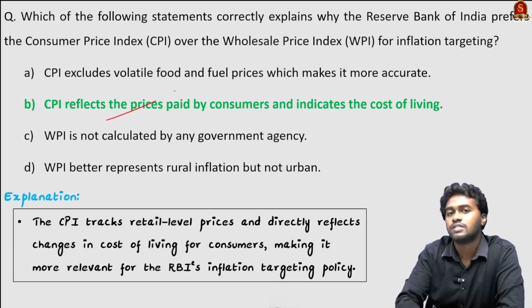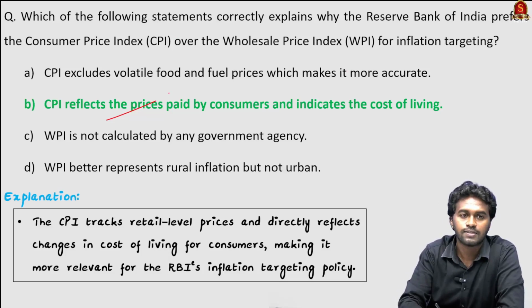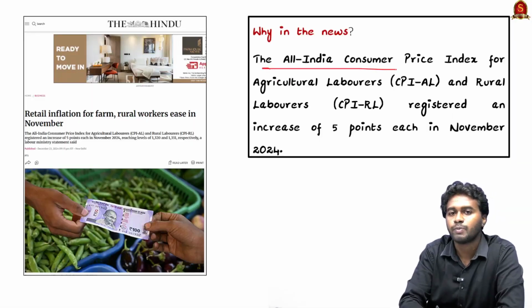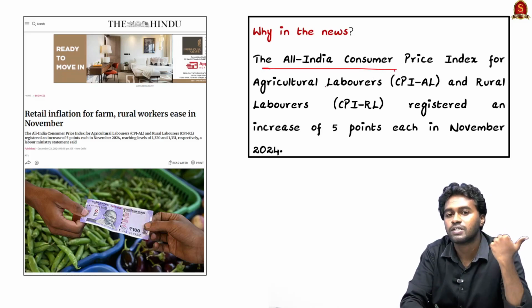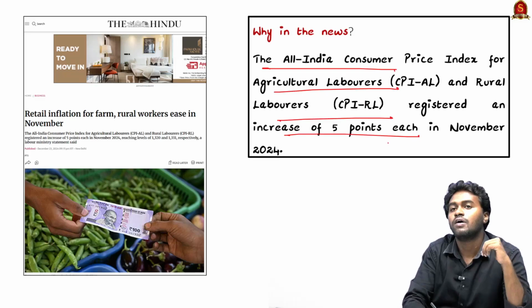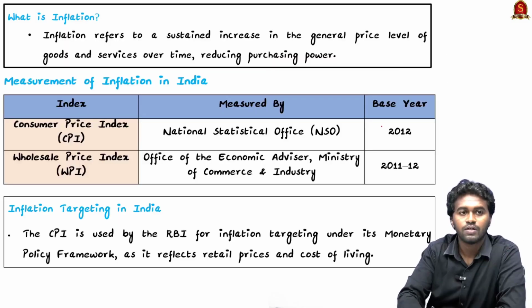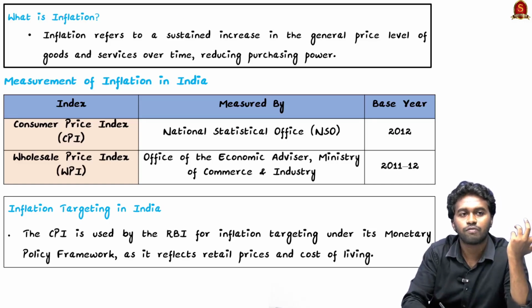So therefore, this option B is the correct answer. And why are we discussing this? Because recently the All India Consumer Price Index for agricultural labourers and rural labourers registered an increase of 5 points each in November 2024. So here we can see some important facts related to inflation.